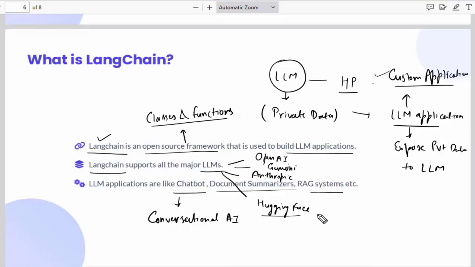Then RAG systems can also be created. The full form of RAG is retrieval augmented generation, and it is used to access the private data of the organization. Using the RAG system, we expose the private data of the organization to the LLM to get the result. So there is a complete detailed section on how to build a RAG application in this course.